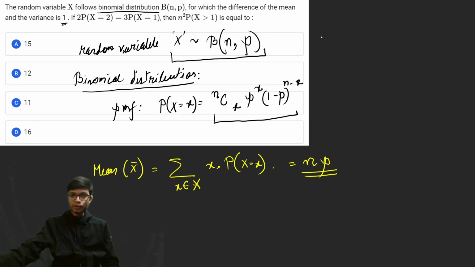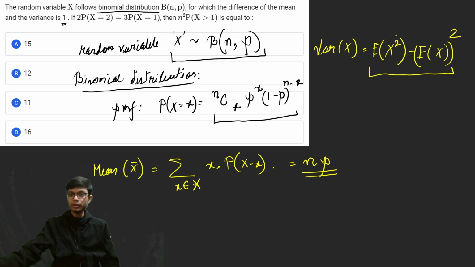Now for getting the variance, we need to apply the formula: expectation of x square minus the whole square of expectation of x. If you compute this, you get the variance, that is the central moment. Variance is also a central moment, whereas this other one is a non-central moment. The mean is also represented as expectation of x, so mean is the same thing as expectation.